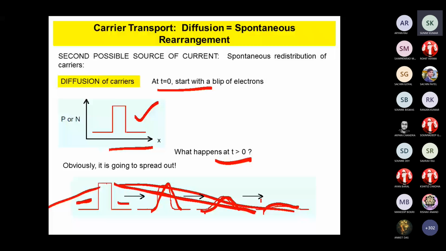Suppose this is my concentration gradient at some time, then it is diffusing. It will diffuse from higher concentration to lower concentration. Diffusion will take place only from higher concentration to lower concentration. Spontaneous rearrangement, that is the diffusion.